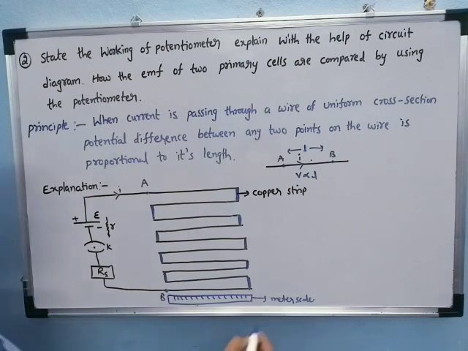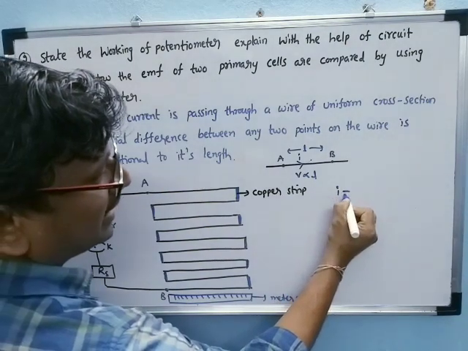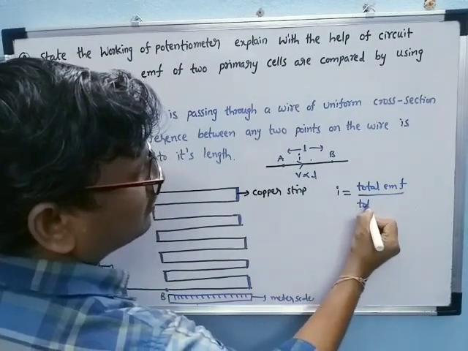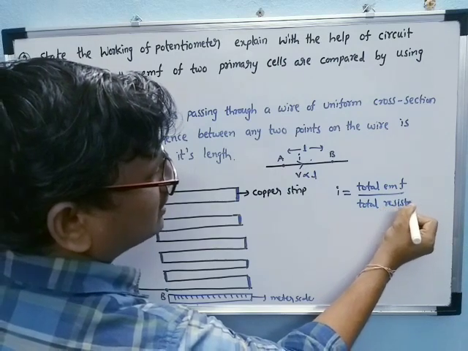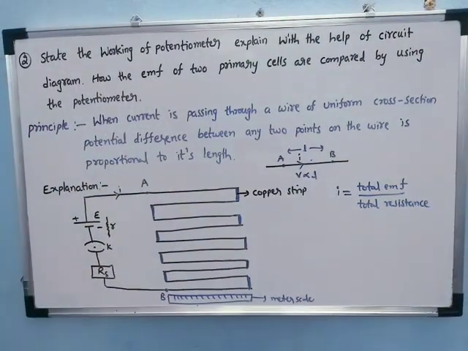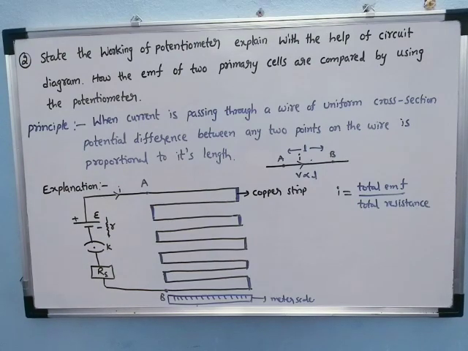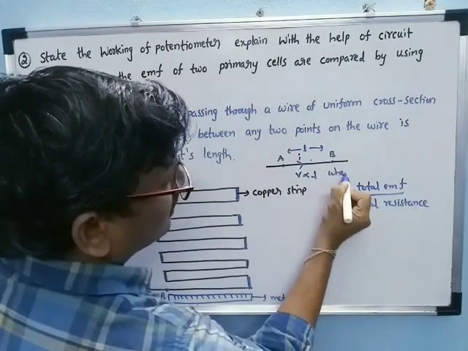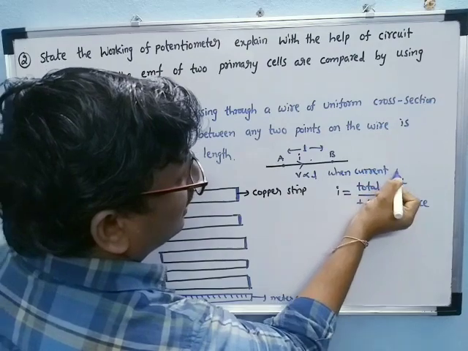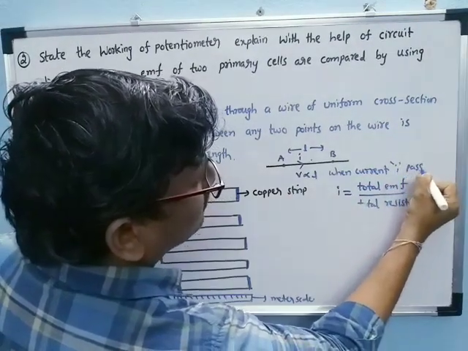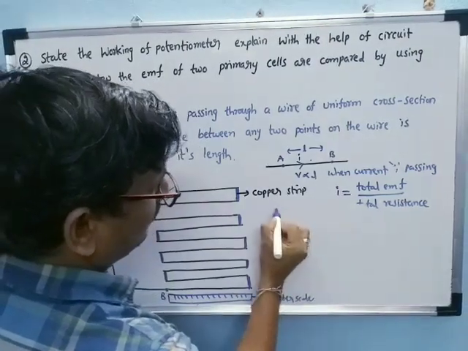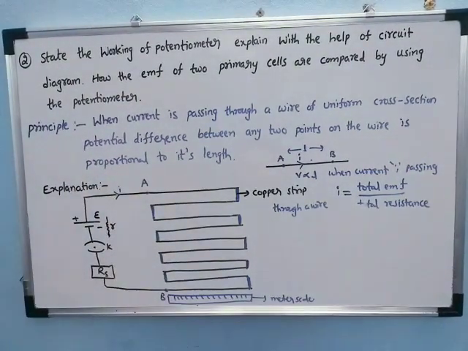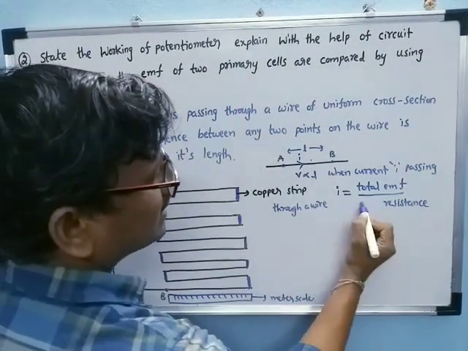So we know the current is equal to... what is the formula for the current? The current I is equal to total EMF by total resistance. Then when current I passes through a wire, that current is equal to total EMF by total resistance.